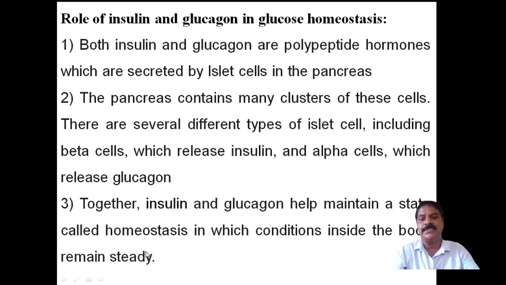Together, insulin and glucagon help to maintain the state of homeostasis, in which the conditions inside the body remain steady. It means everything will be balanced. The glucose level will be balanced because in the organism glucose is very important, and it is the primary energy source for the brain. The brain depends on the amount of glucose only; it gets energy in the form of glucose. Therefore, the maintenance of glucose is balanced by insulin as well as glucagon.